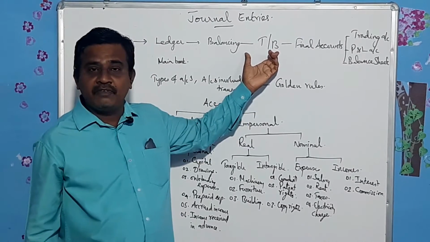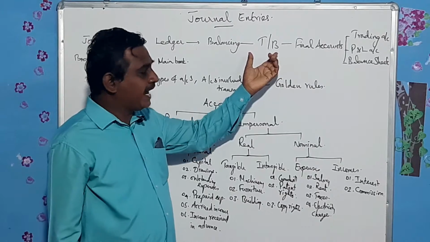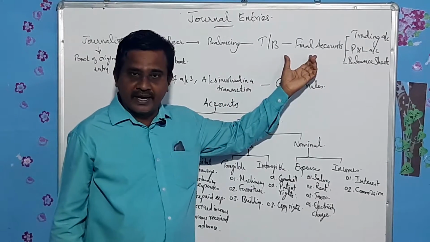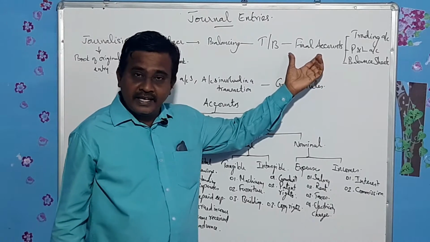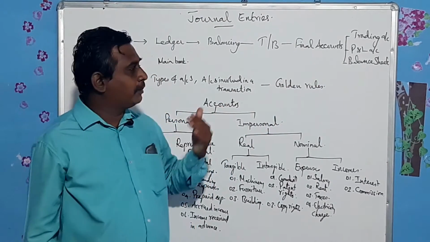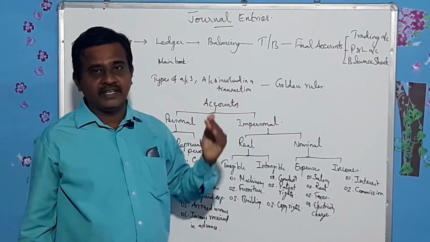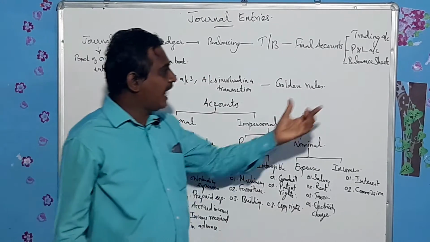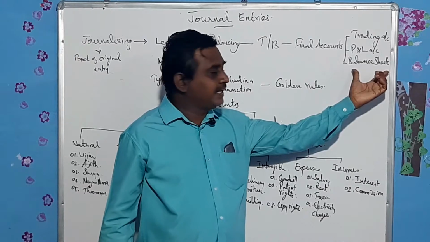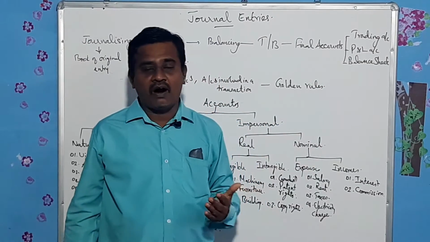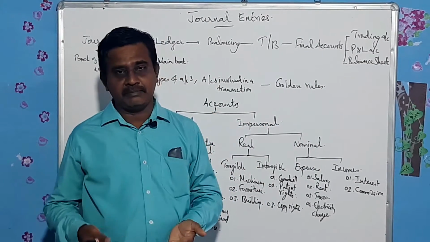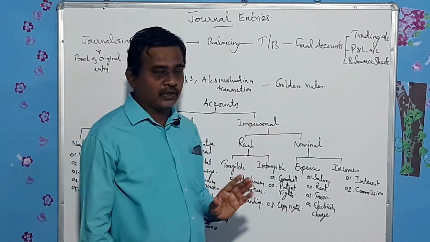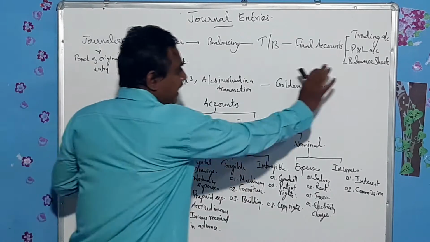TB is the abbreviation for trial balance, and after preparation of this trial balance we prepare final accounts, and only in these accounts we come to know about the profit or loss of the business in a particular accounting period. And balance sheet, in this balance sheet we show all the assets we have in the business and all the liabilities of the business. So this is the accounting cycle.